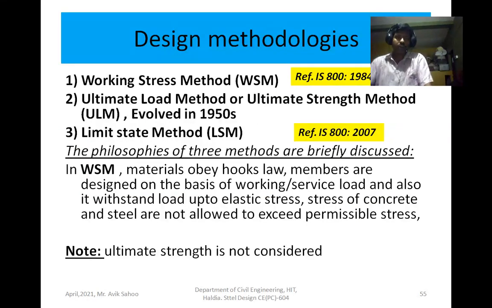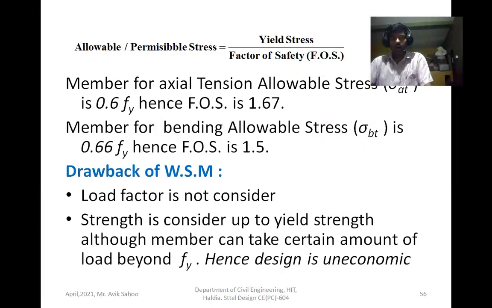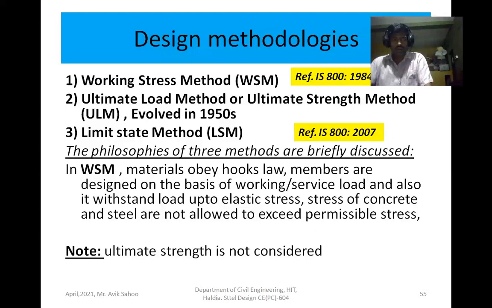Now, different methods are used to design the steel structure. In RC structure, you have learned three methods are used to design it, which I had already explained. Here the methodologies are explained. The first method is the working stress method, and the reference code is IS 800 1984.